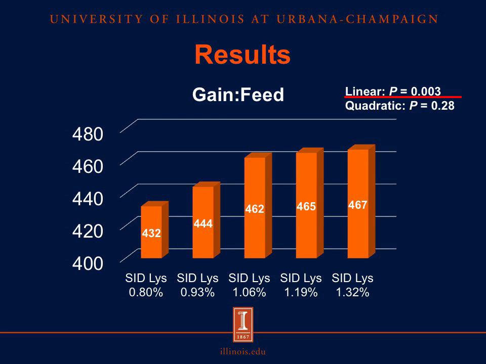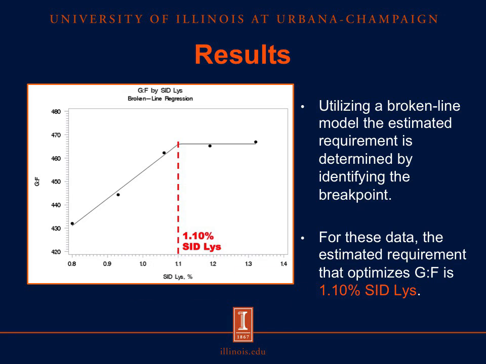So if we look at another performance characteristic, the gain-to-feed ratio, we see the opposite of what we saw in the average daily gain, in that we have a significant linear effect, but not a significant quadratic effect. So because we do not have a significant quadratic effect, we cannot apply a quadratic model, such as the curvilinear plateau model we used earlier. However, we can use another linear model. In this case, we used a broken line model in which we determined the breakpoint, the beginning of the plateau, as the estimated requirement for the SID lysine to optimize gain-to-feed. In the case of these data, we see that the estimated requirement for optimizing gain-to-feed is 1.10% SID lysine.